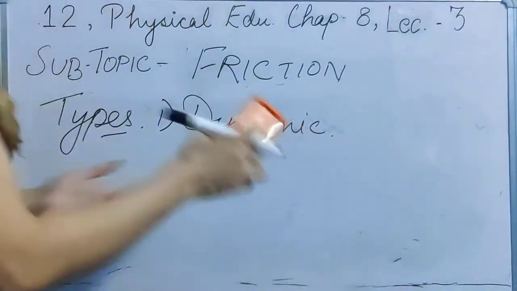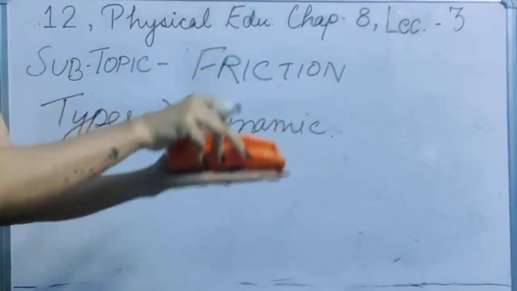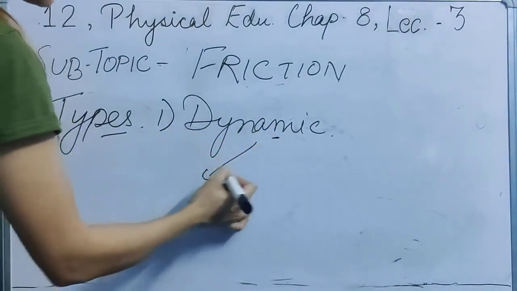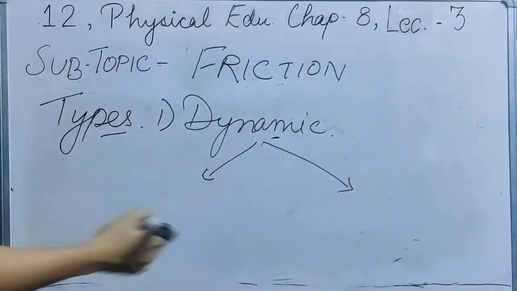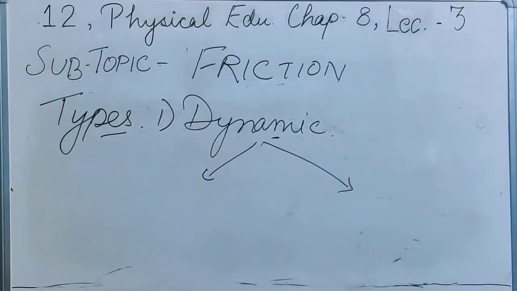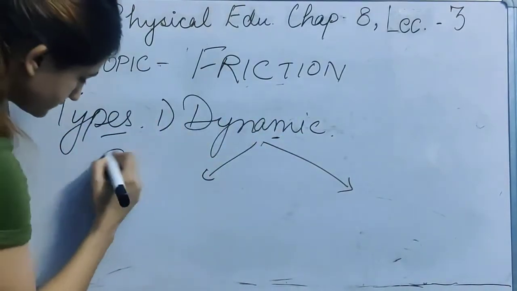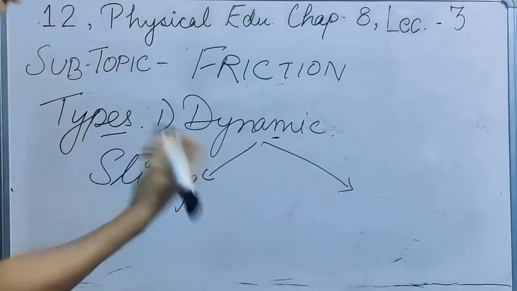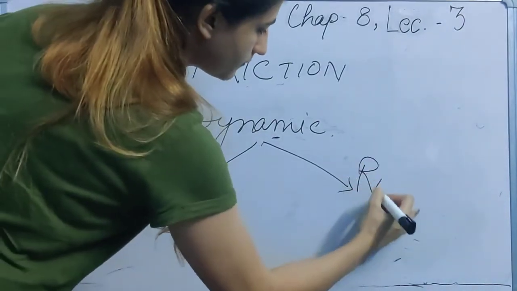So this is dynamic friction. Now dynamic friction will be of two types. One is sliding, another one is rolling.